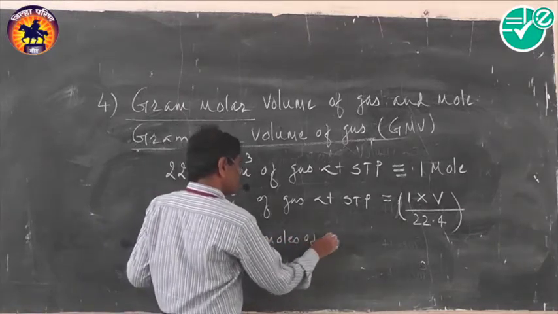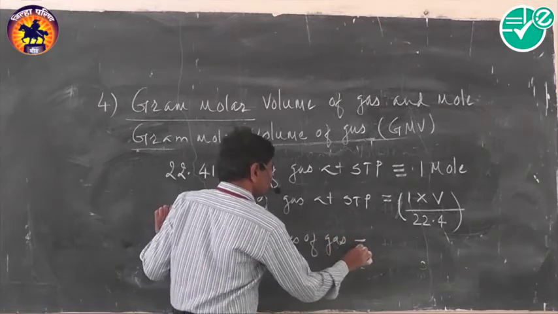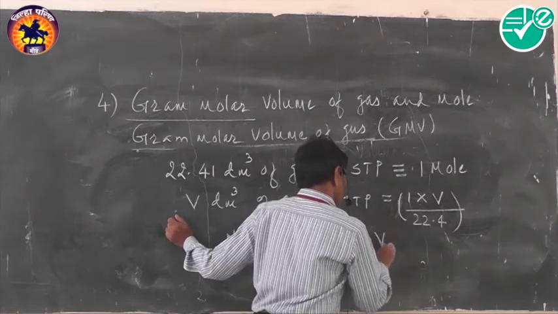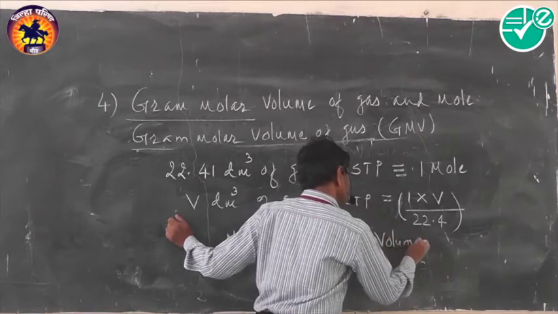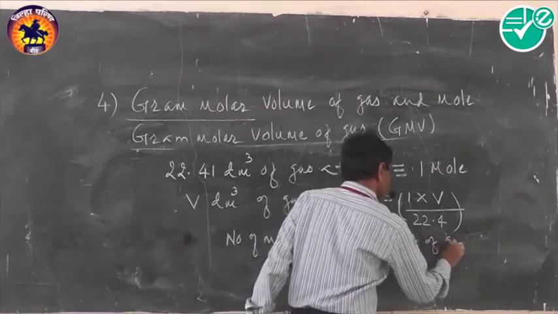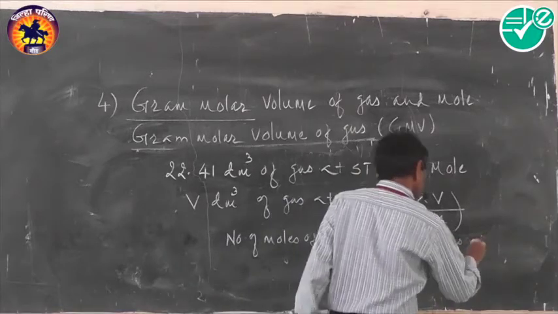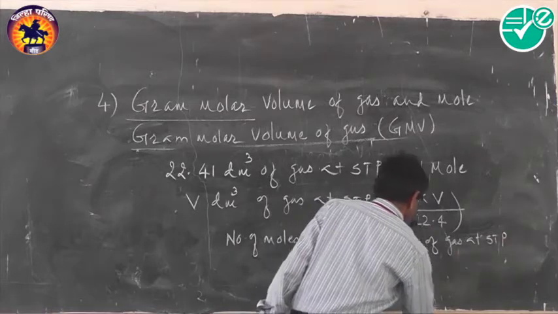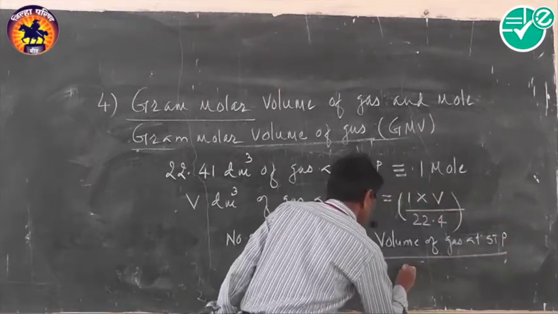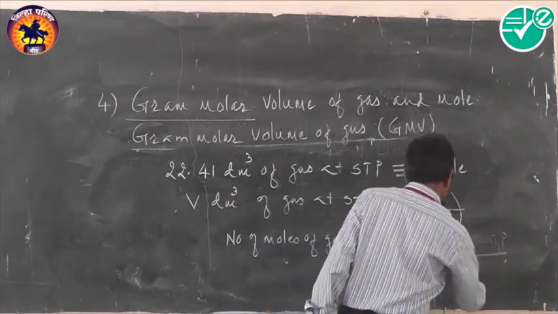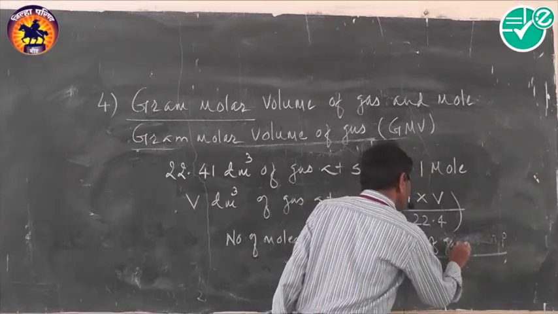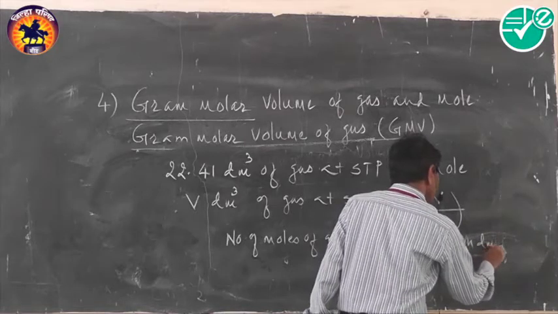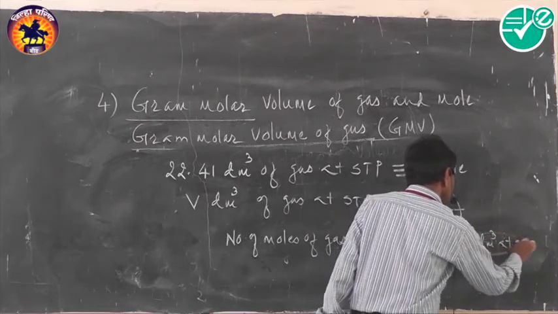Number of moles of gas is equal to volume of gas in decimeter cube at STP divided by 22.4.